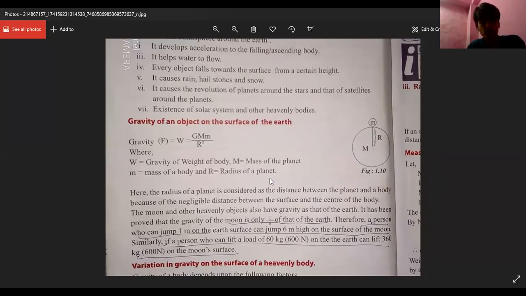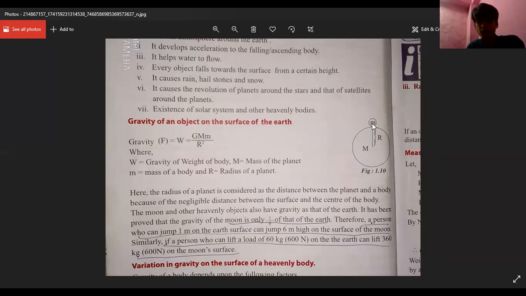Here, the radius of a planet is considered as the distance between the planet and the body because of the negligible distance between the surface and center of the body. I told that, right? From the surface of the body to the center of that body.